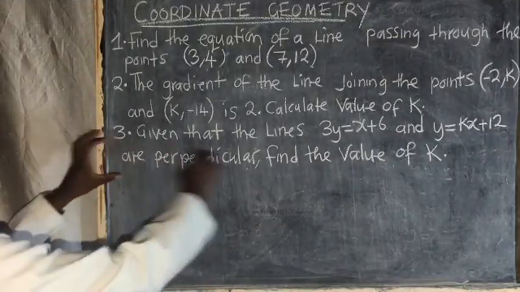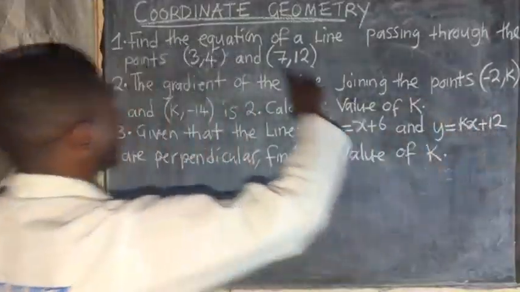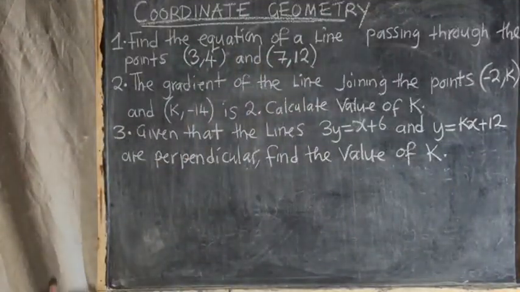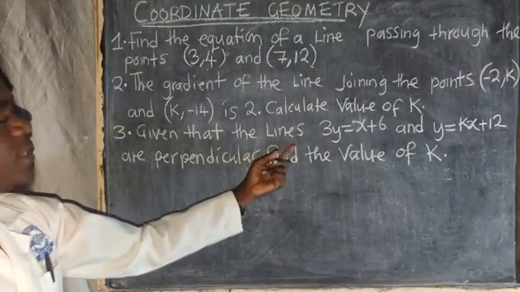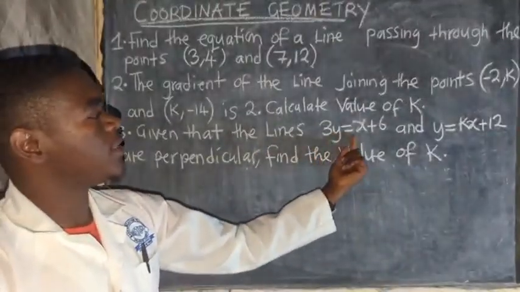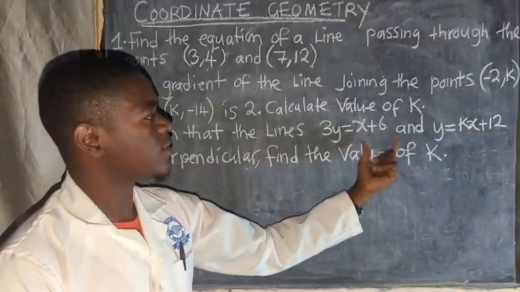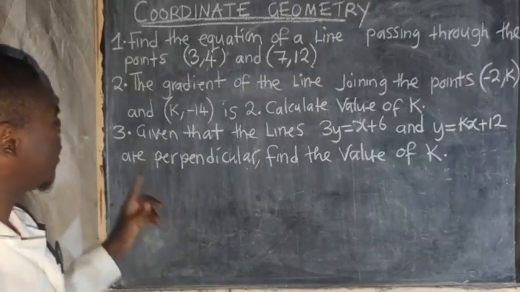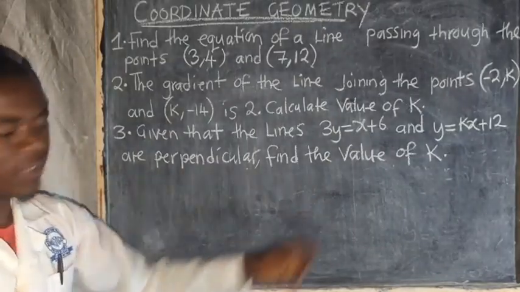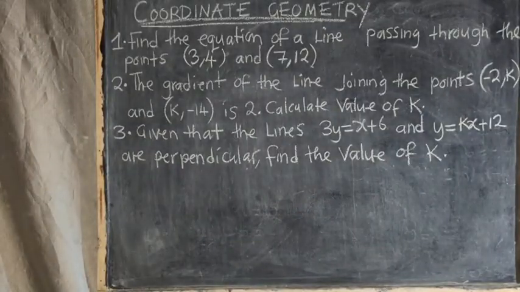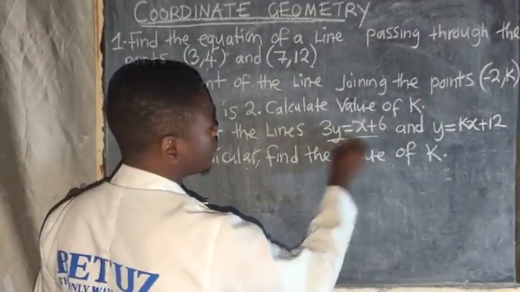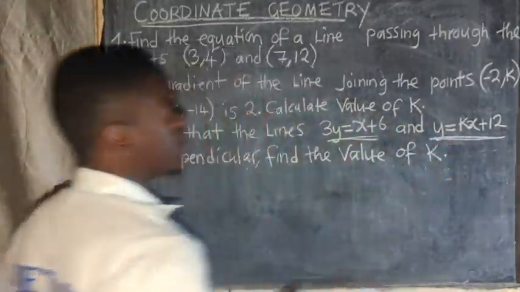To create more space, I'll start with this one, so that even as I answer these 2, I'm going to have enough working space. So the question is saying, given that the lines 3y is equal to x plus 6 and y is equal to kx plus 12 are perpendicular, find the value of k. So I want to find k if these 2 lines are perpendicular.